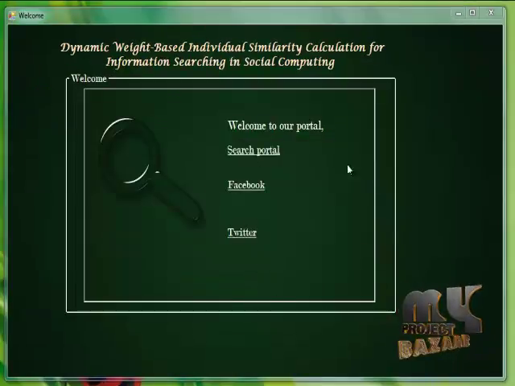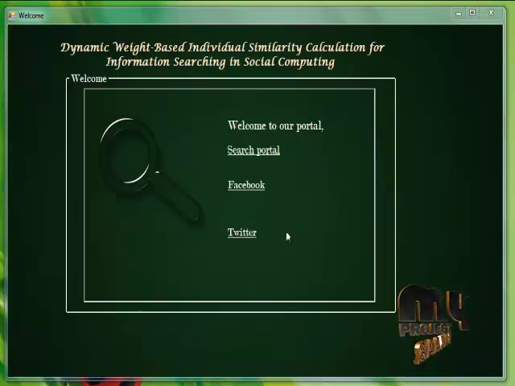This is the front page, the welcome page for our project. Here we have three options: search portal, Facebook and Twitter. Using Facebook, we can log into our Facebook account, post some comments and see the user comments. Likewise, for Twitter, we can log in, post some comments and view the posted comments of the user.